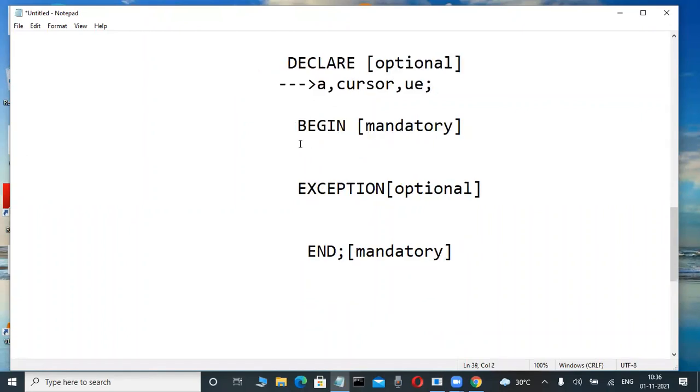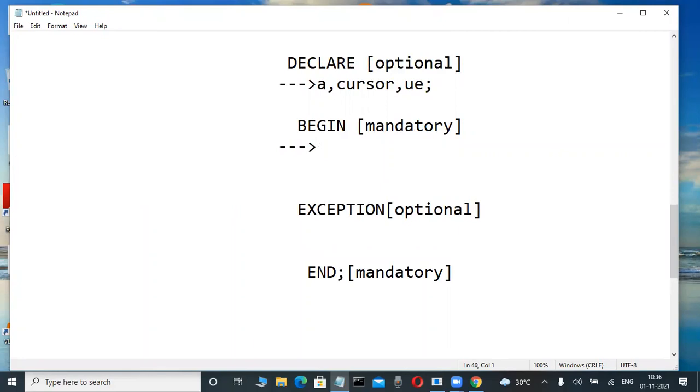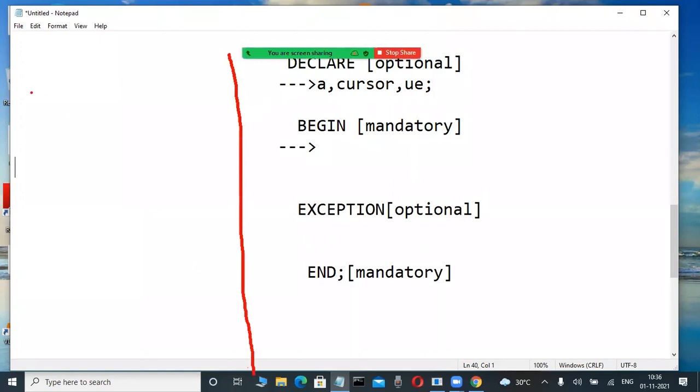But in the executable section, what we can do, that is important. Now check it out. In the executable section, what we can do is very, very important. These are SQL related concepts we are using in the executable section. What are the concepts in SQL? Observe the screen here.